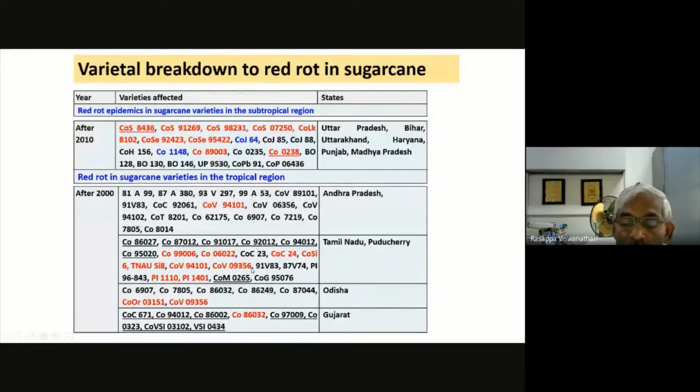For example, COV 09356 or 2003 V46. This variety, even today, remains free from red rot in Andhra, whereas in Tamil Nadu, wherever it is cultivated, the crop shows red rot. So that means there is pathotypic variation between Andhra and Tamil Nadu. A compatible pathotype has emerged in this part of the country, and that has knocked down the variety. And of course, in Orissa and Gujarat the scenario is almost the same, and the varieties are also not so different.